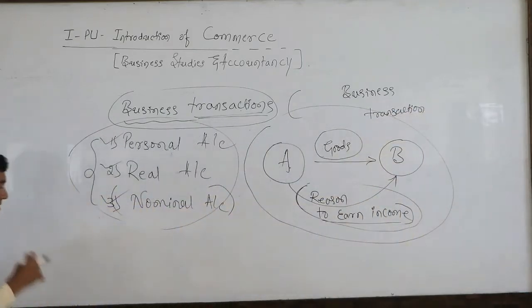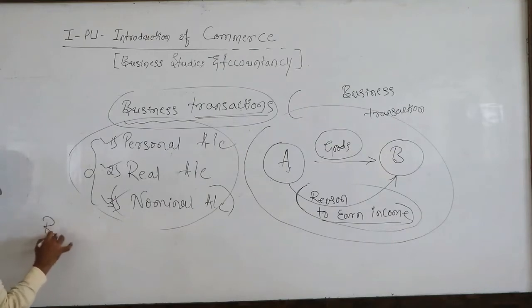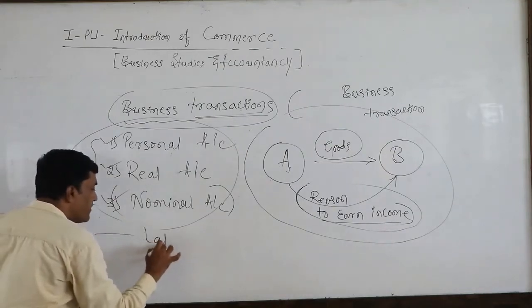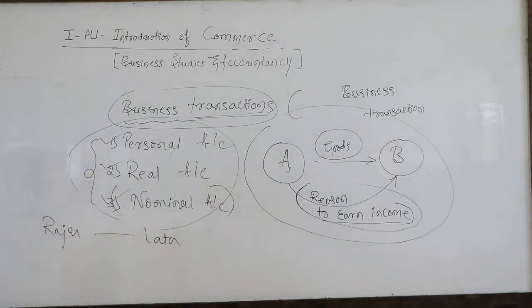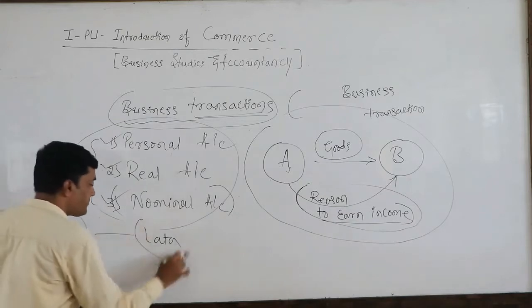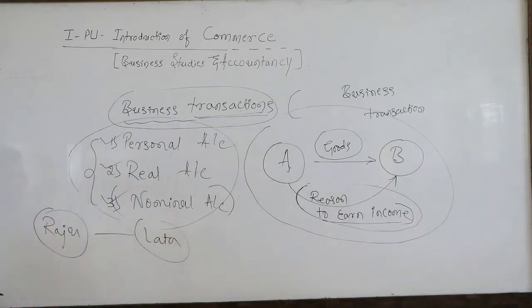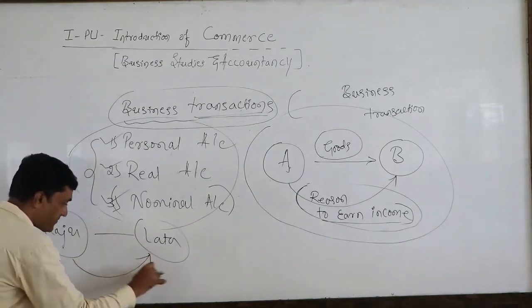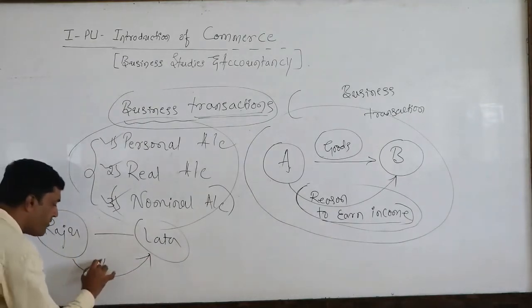Similarly, dear students, for example, Raju and Lata. In the last example, I gave these two names. Raju and Lata are two persons. Here, Raju gives to Lata. It may be one book.